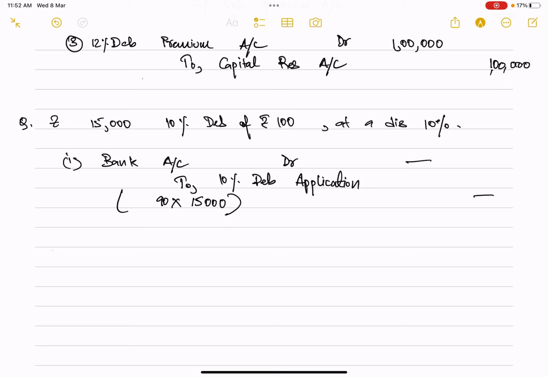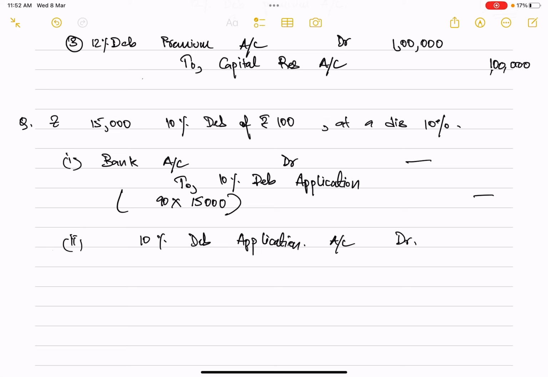Now what we can do, we can transfer this applications money that we have received to our debenture account. So what will happen? 10% debenture application account will be debited.